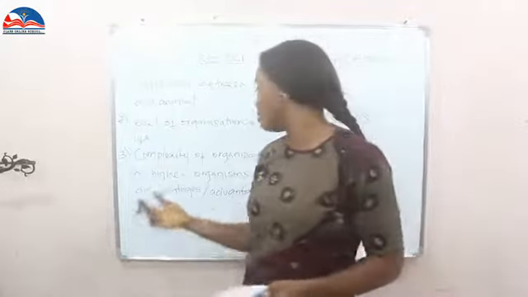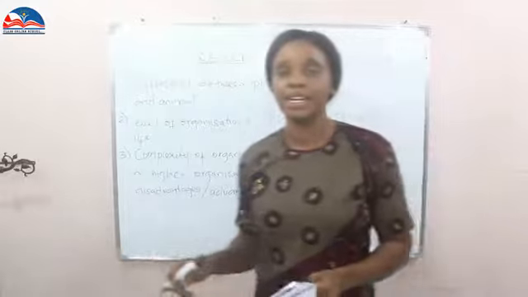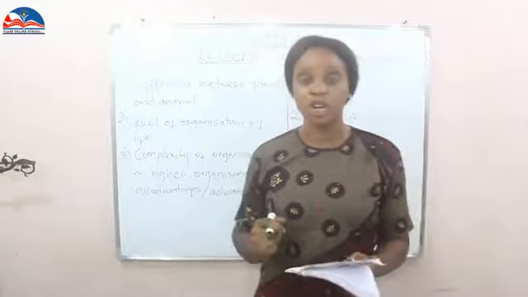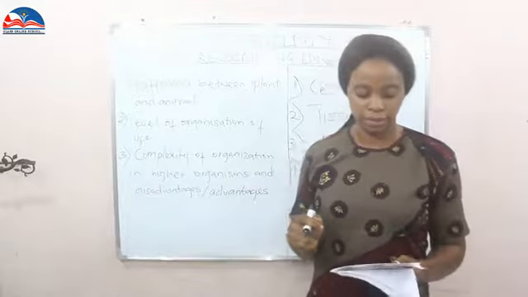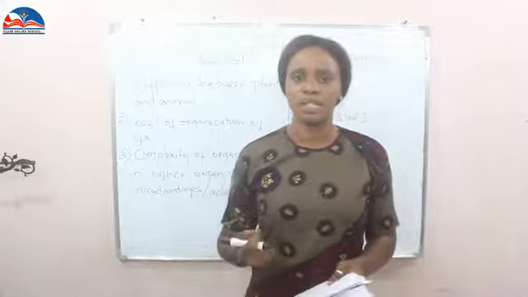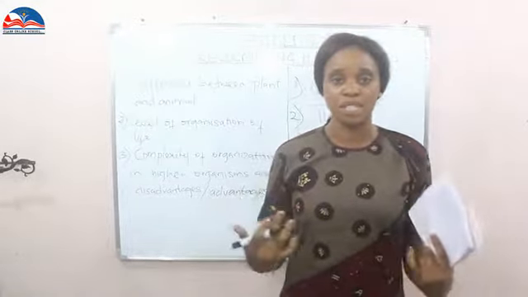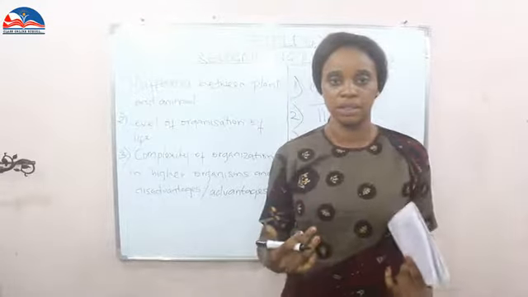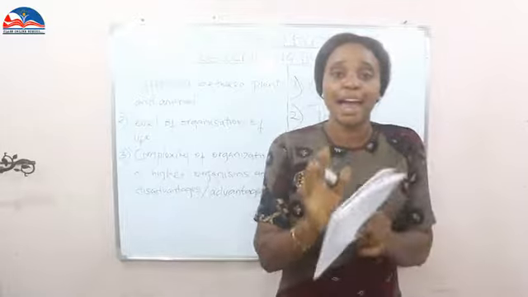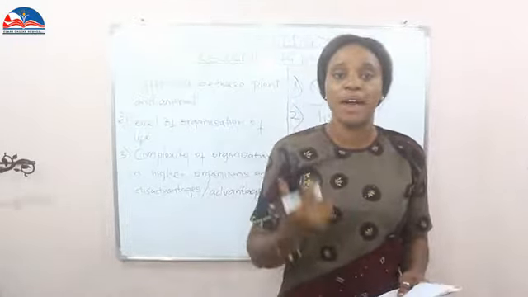Now we will talk about the advantages and the disadvantages. The advantages, number 1, there is specialization of various cells. There is efficiency. In a body, your body parts are arranged in different cells. In the organisms, they are arranged to carry out specific functions. Each part of the body is arranged to carry out specific functions.